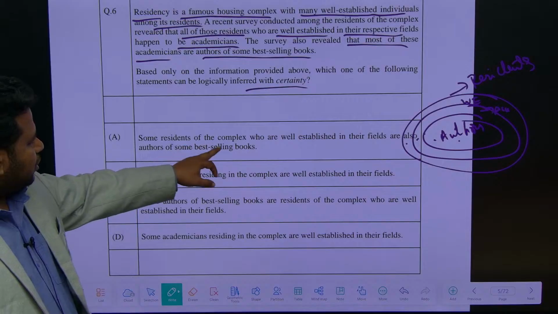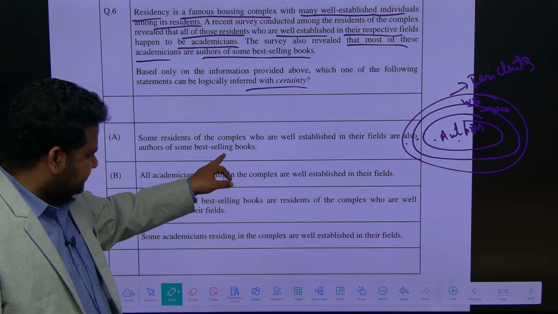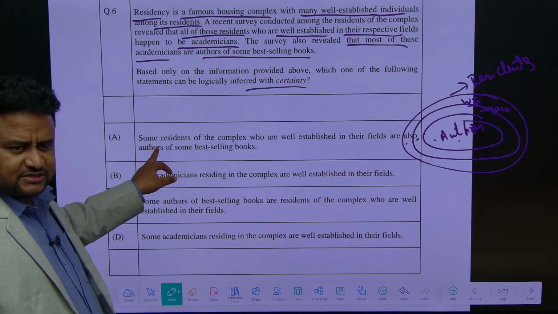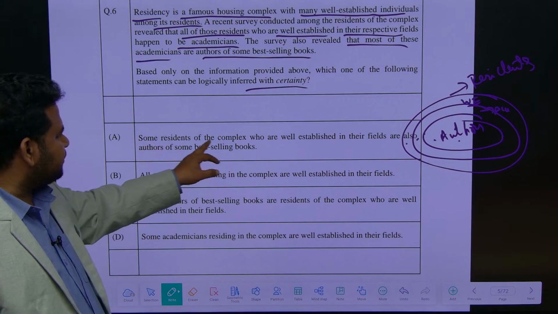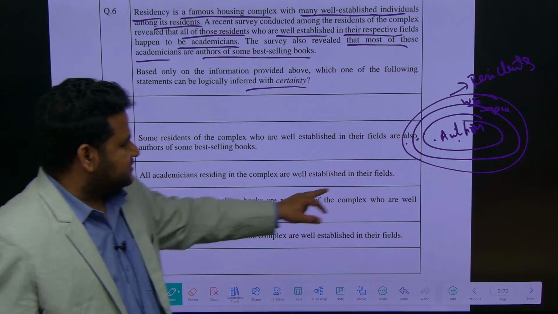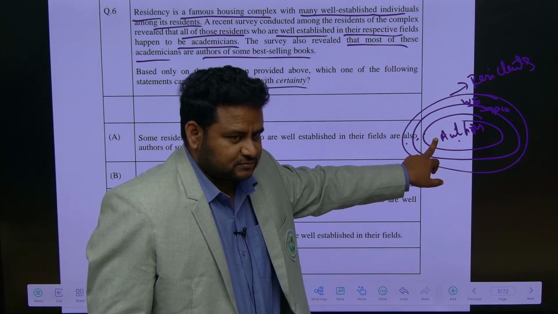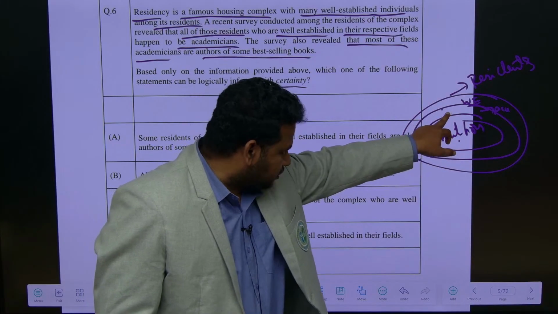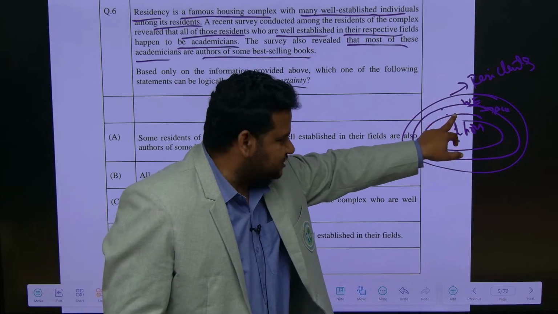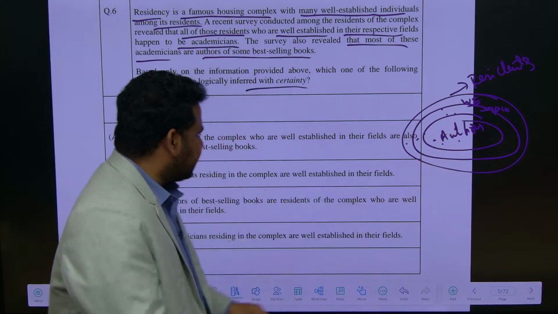Some residents of the complex who are well established in their fields are also authors of some best selling books. Yes, some residents. See, these are the people, not all the residents, some are authors. Some residents of the complex who are well established are academicians or also authors. That means some of them, not everyone. So this is correct. This is true.